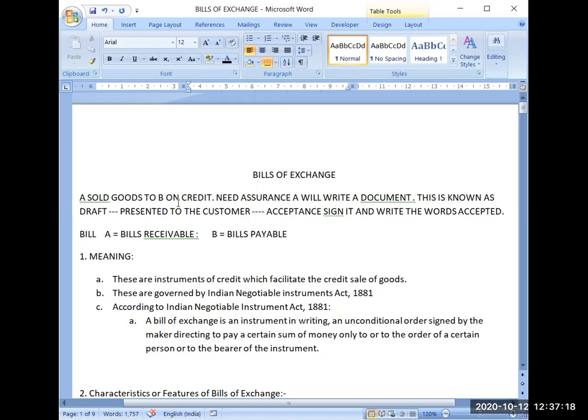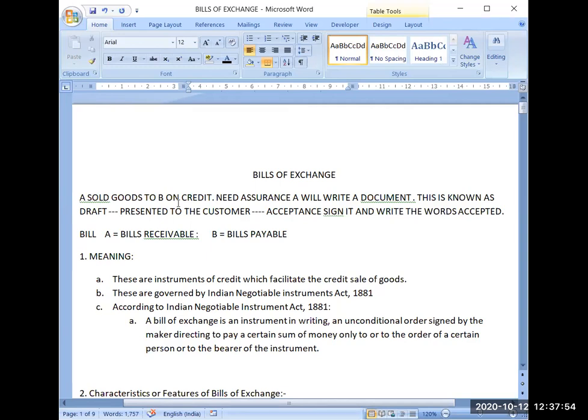But sometimes what happen, A will be in need of funds. Like suppose B has promised that I will pay your money after 2 months. But in business you always need funds and A needs funds for his business. So what A can do, A can go to bank and A can show that bill of exchange to bank that yes, see, I am having this bill of exchange, it is accepted by B. He will be making payment of such amount on such and such date. So right now I need money on the basis of this bill of exchange. You please give me money.